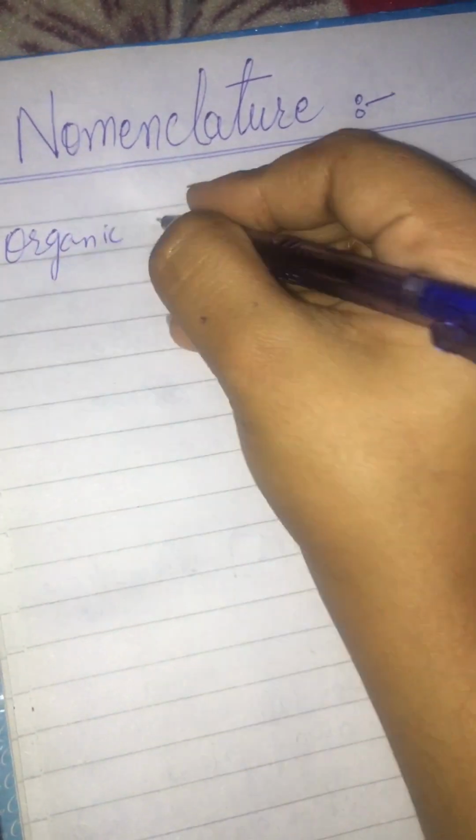Today in chemistry we'll be going with the nomenclature. So nomenclature is about organic compounds, which can be classified according to their sources.